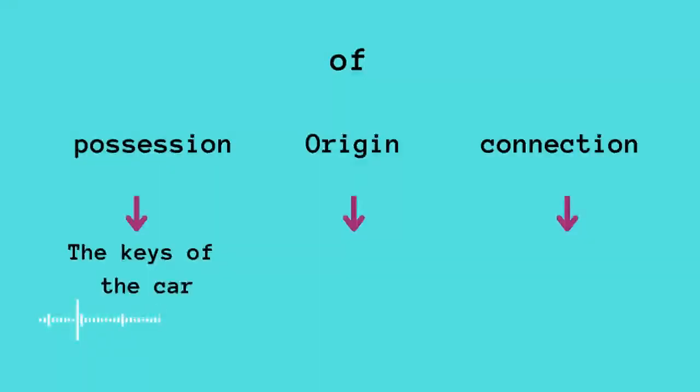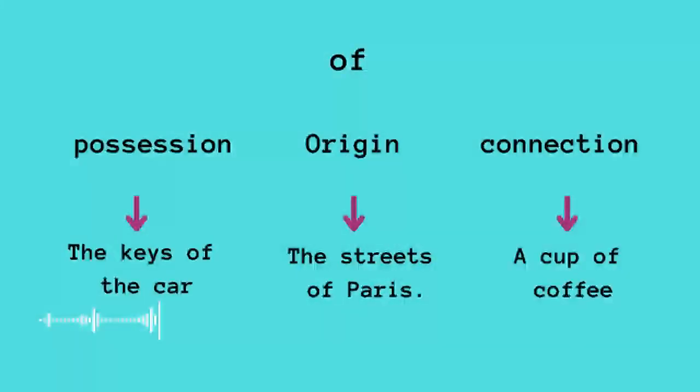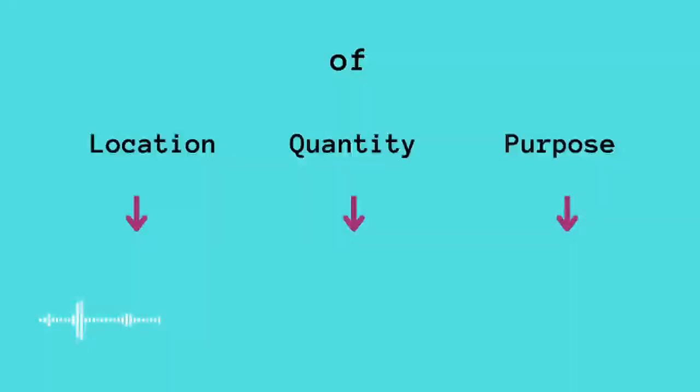The second one is the origin. So when we speak about origin, we need to use of. As you see in this example, the streets of Paris. The other one, connection. When we have connection towards something like a cup of coffee, that means there is a connection between the cup and the coffee. We have location. When we speak about location, we need to use of.